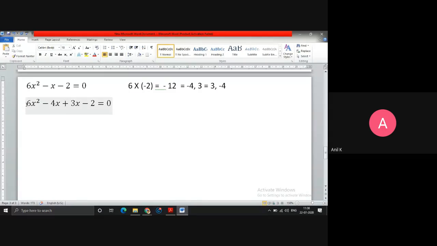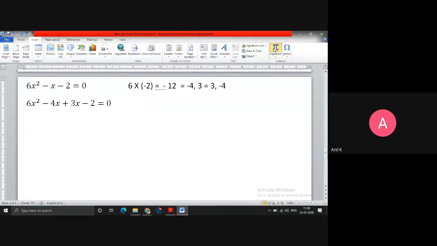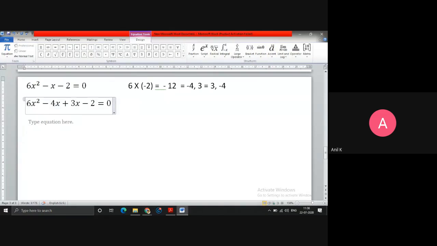Now from the first two terms, once your factorization is done, you look at what you can take common. I think in both these two terms, x I can take common, and I can take 2 common, so 2x will be out. Out of 6x square, if I take 2x, what will be left? 3x will be left.